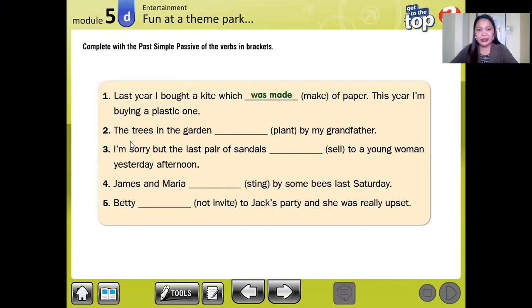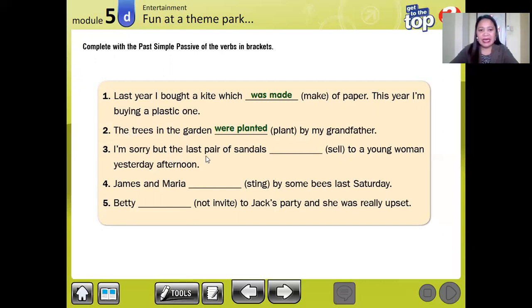Let's try number 2. The trees in the garden, blank. Look at our subject, trees. The trees in the garden, blank, plant by my grandfather. So meaning to say trees were planted, because the past participle of plant is planted. Were, because we are talking about more than one tree. Okay.